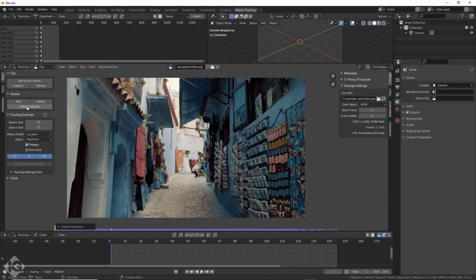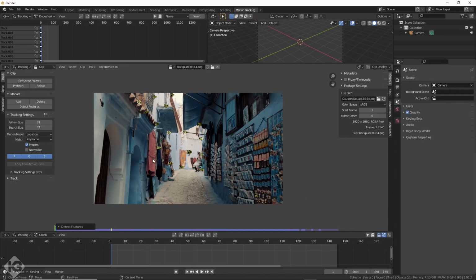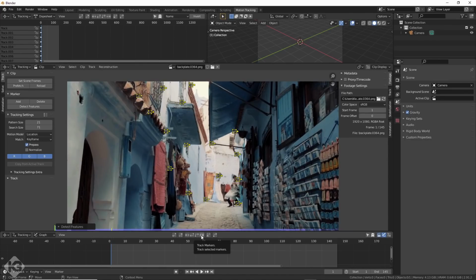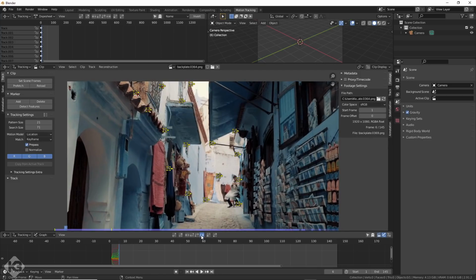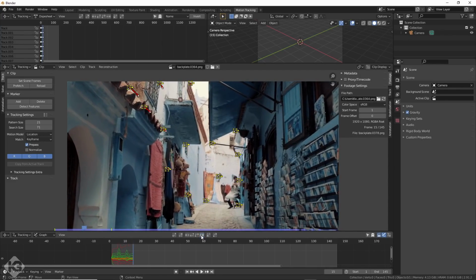I then hit Detect Features, which adds all these little yellow dots. These are pixels that will be tracked through the timeline. It only gave me a few. I was sad. Oh well. I hit the play forward button to begin tracking. Look at those little effers go. Some turn red on their journey.